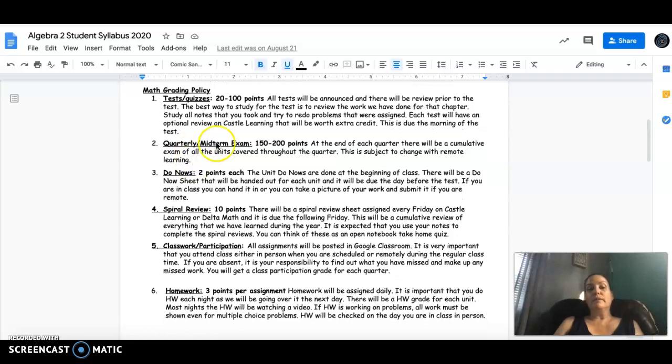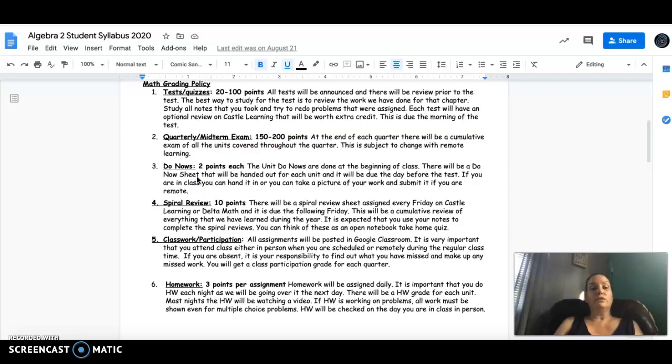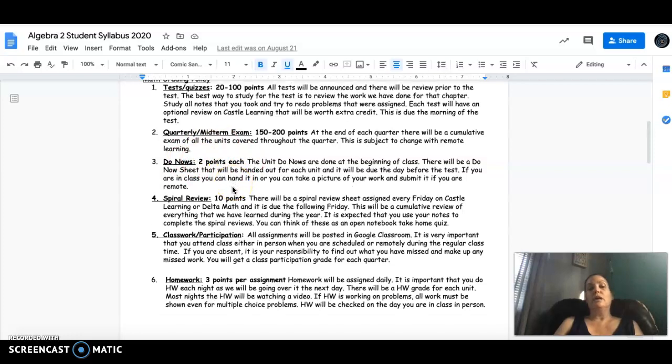Quarterly or midterm, that is subject to change depending on what the school policy is. We have to see. In the past, the quarterly or midterm was probably equivalent to 2 tests. They do a due now each day that they come in, and we go over the due now. So that due now sheet will be handed in at the end of the unit. Since we do go over it, they should make corrections right on it. And that should just be a matter of getting 100 on that due now sheet.